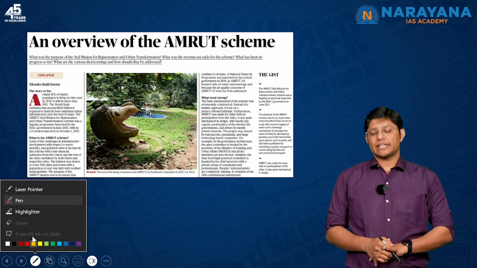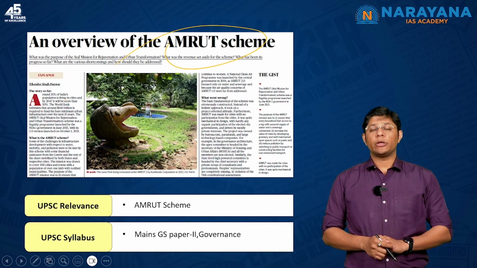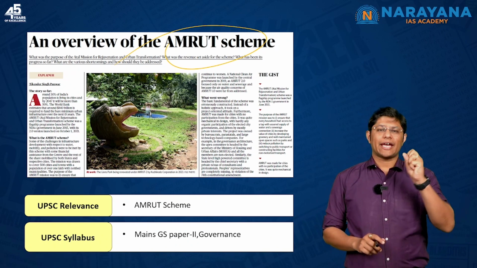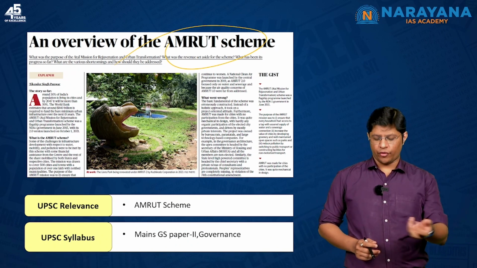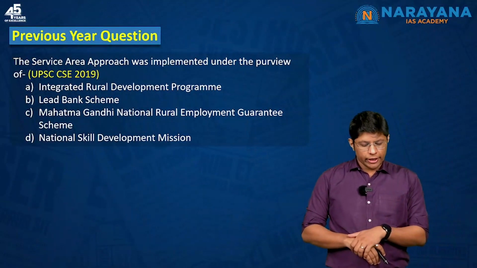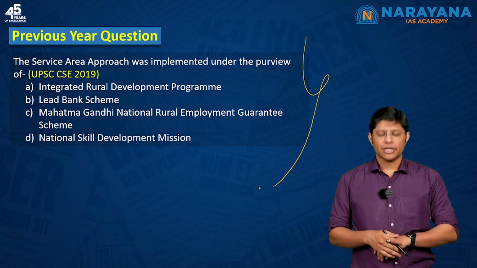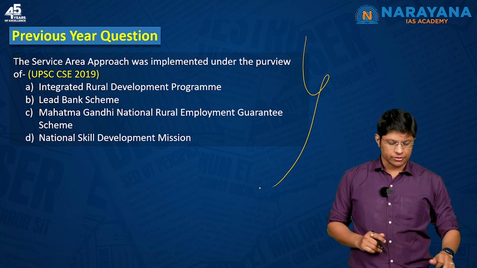Students, the title of the next topic is AMRUT scheme. Now in this article you need to understand AMRUT scheme, the characteristics, challenges and way forward. Again, you can map this under GS paper 2. So in 2019 UPSC had asked this question. So please go through the question and try to answer the question.